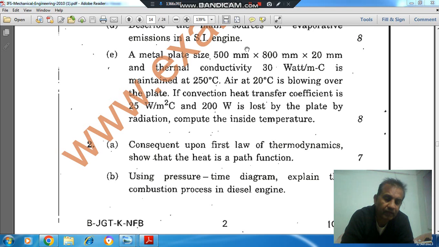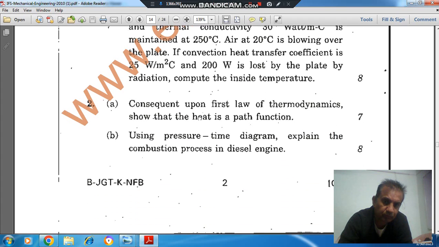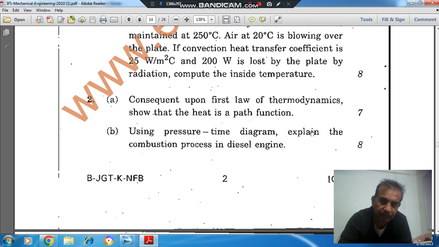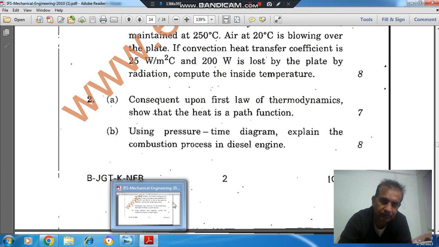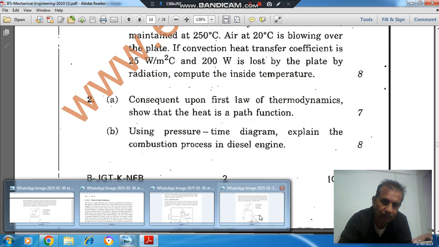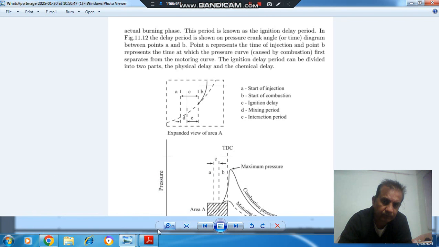Hello, welcome again. We are solving Indian Forest Services Mechanical Engineering paper 2 of year 2010. Question number 2b is: using pressure time diagram explain the combustion process in diesel engine. So as it is a theoretical question, I will just read.